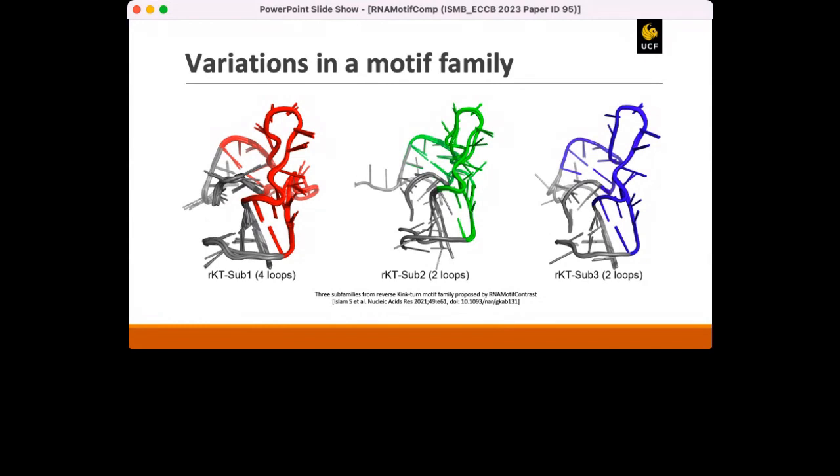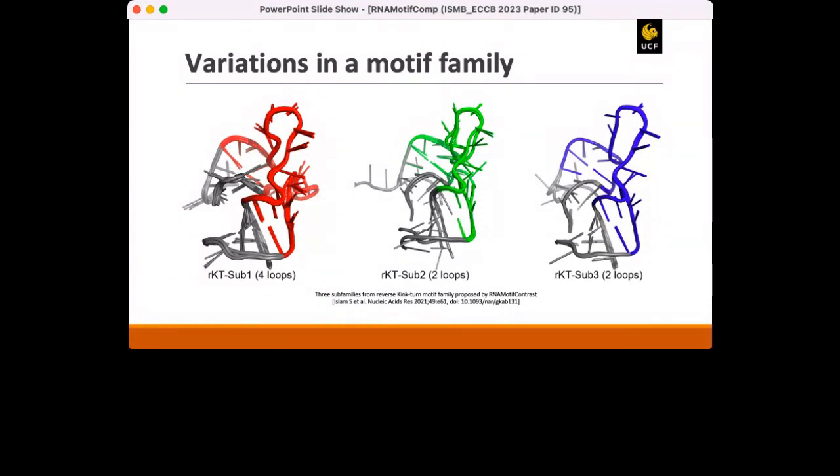Here you can see the example of the reverse Kink-turn motif family. The RNA Motif Contrast, by analyzing their 3D structures, subdivided it into three different subfamilies, and you can see the differences from this figure here. All the subfamilies are not the same, but they are of the same motif family, which is reverse Kink-turn.